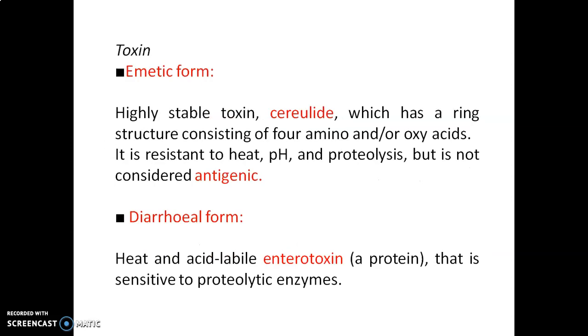This toxin may be in two forms. They can show the effect in the emetic form as well as in the diarrheal form. Let us talk about the emetic form. It is a highly stable toxin. An example is cereulide, which has a ring structure consisting of 4 amino acids and oxy acids. It is resistant to heat, pH and proteolysis, but it is not antigenic. Coming to the diarrheal form, it is a heat and acid labile enterotoxin. It is protein in nature, so it is sensitive to proteolytic enzymes.